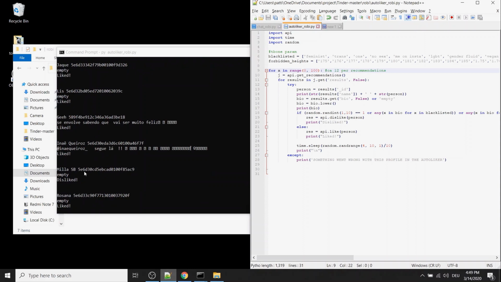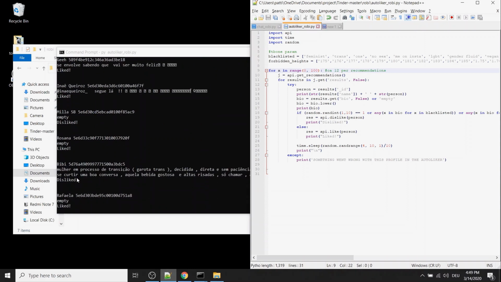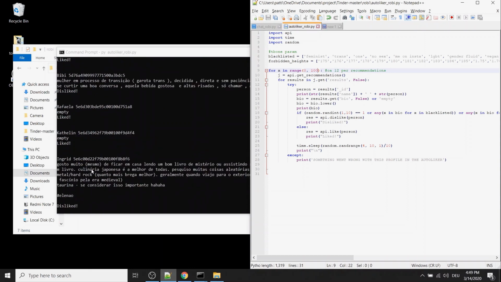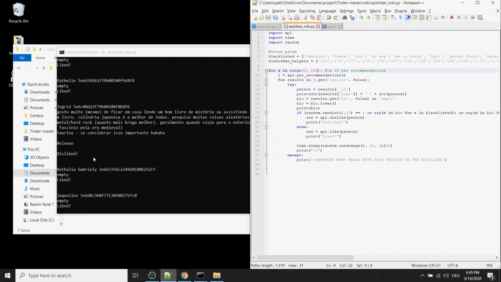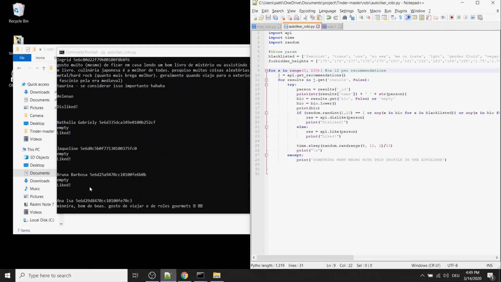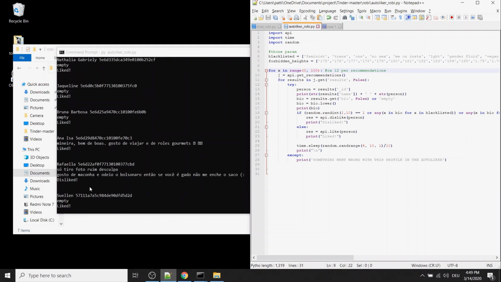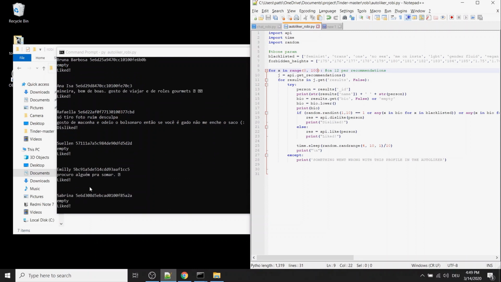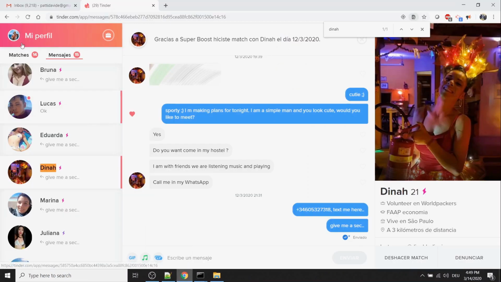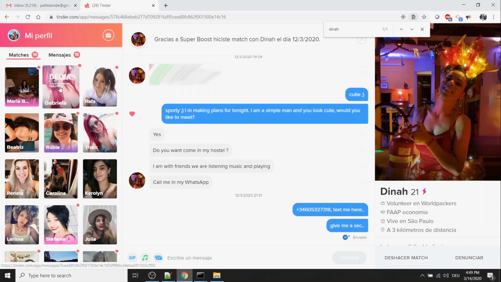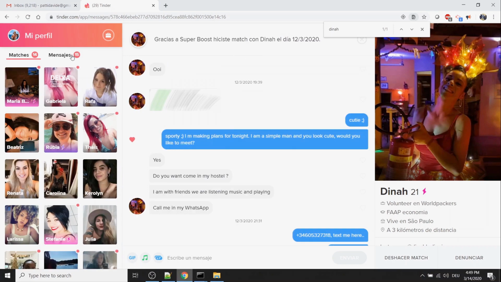This one is disliked, and liked, and you can see there's some randomness in the time between the processing of every profile, so that's pretty cool. We would see the matches popping up here, if we get any, which might happen or not. So this is the Autoliker. It'll just continue to run.